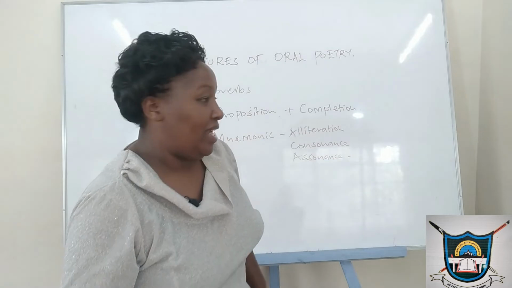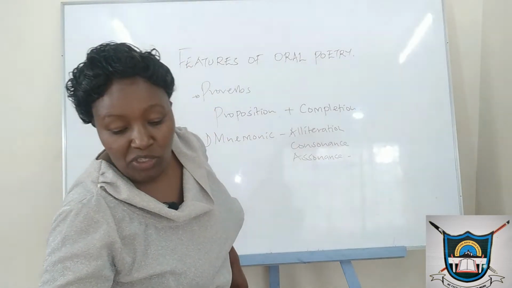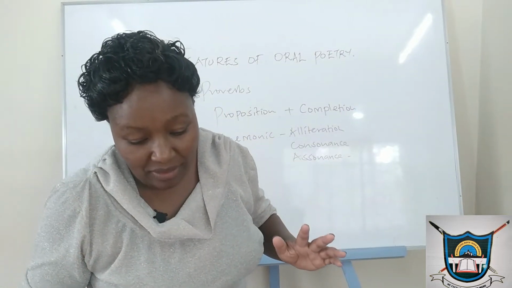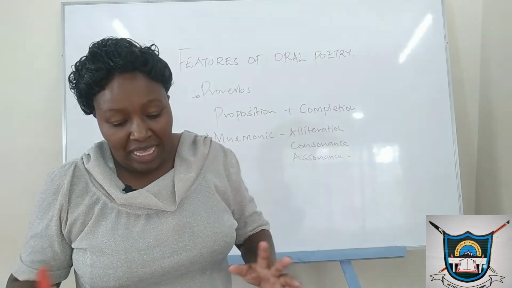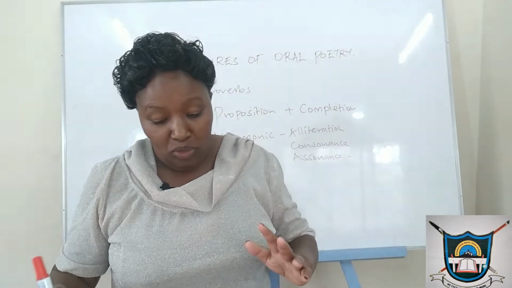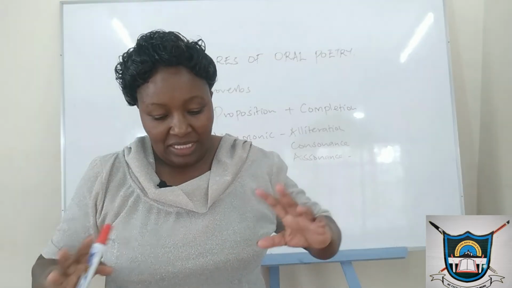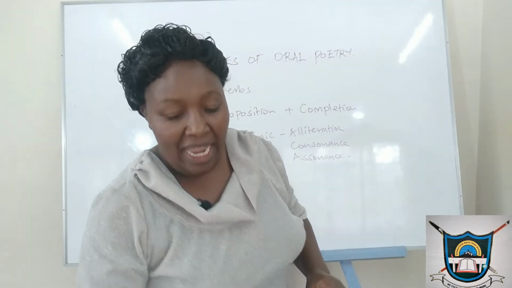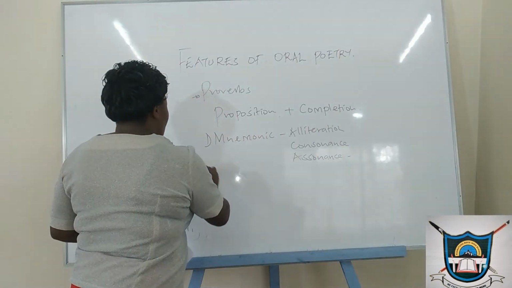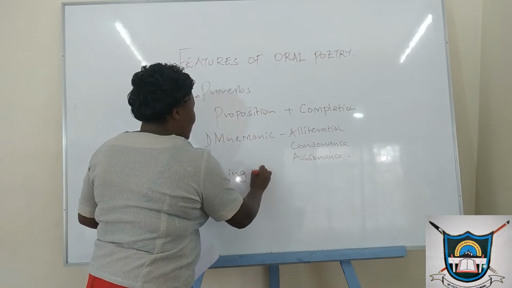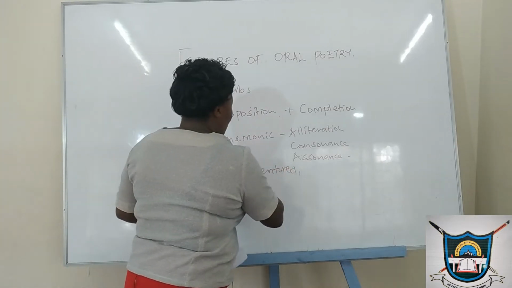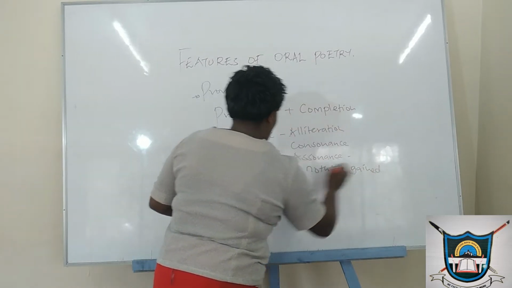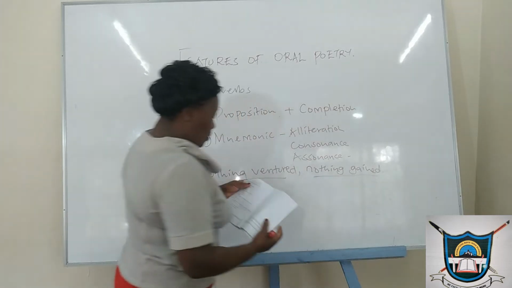So moving on now to parallelism. What do we mean by parallelism when we talk about a proverb? This is a balance between two similar words, phrases, or clauses. When you look at the proposition and the completion, you will find that there is a balance between the similar words and also the phrases or clauses. For example, nothing ventured, nothing gained. So look at that. There is a balance. Nothing ventured, the proposition, nothing gained. So there is a balance of the words used on this side and the completion side.